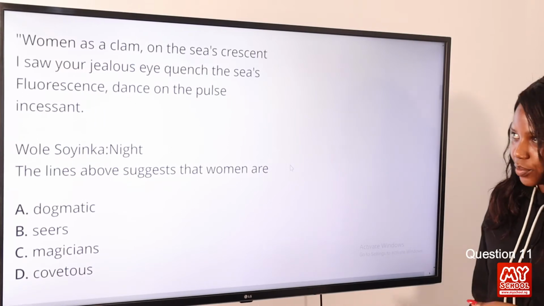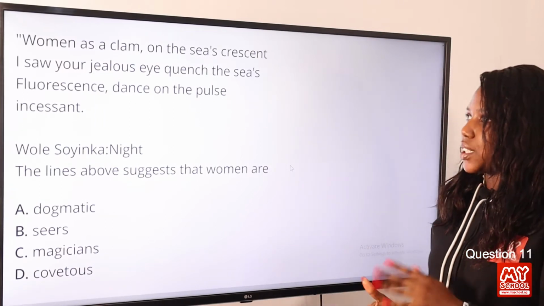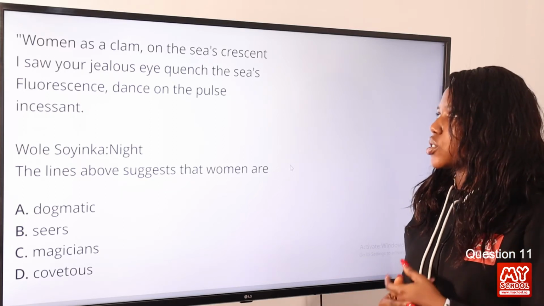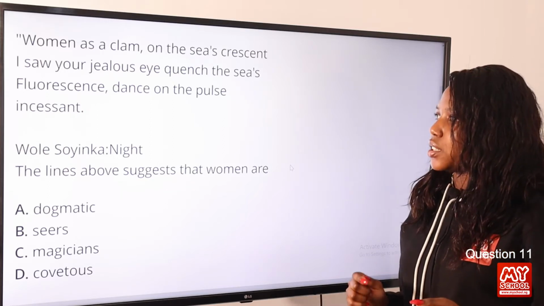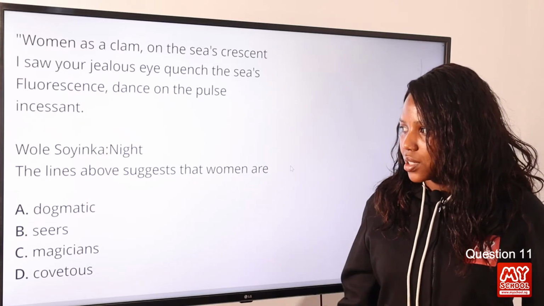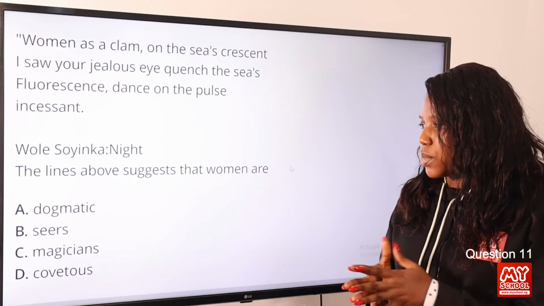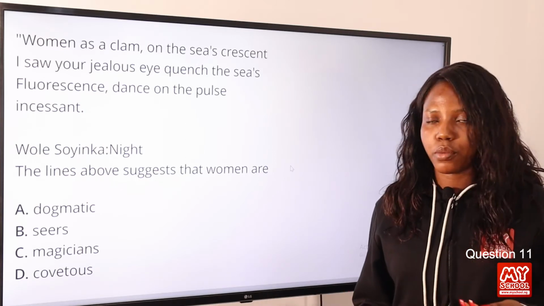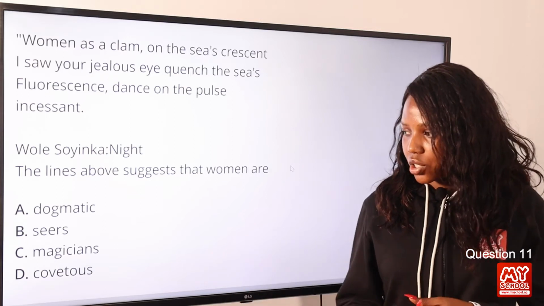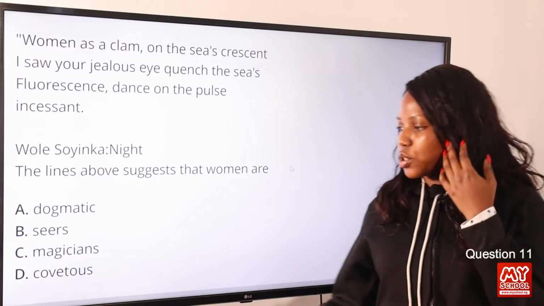Question 11. Women as a clam on the sea's crescent, I saw your jealous eyes quench the sea's fluorescence, dance on the pulse incessant. Wole Soyinka's Nights. The line above suggests that women are option A, dogmatic. Option B, seers. Option C, magicians. Option D, covetous. The answer to this question is option D, covetous.